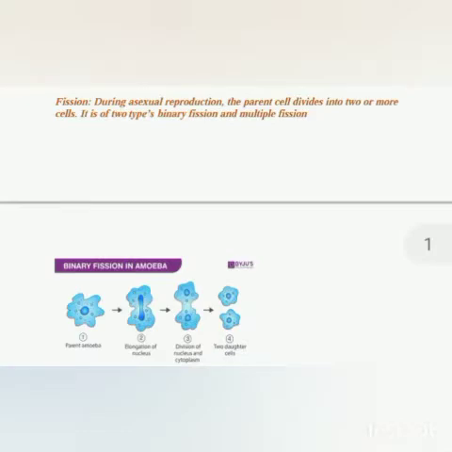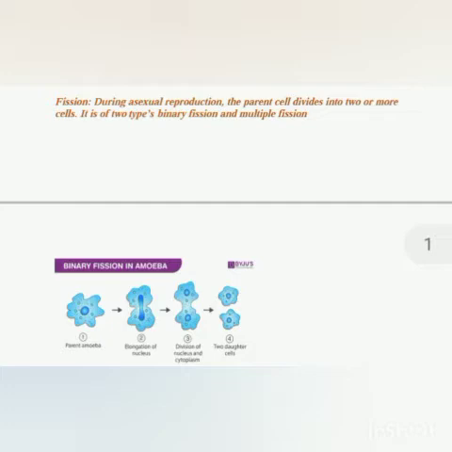What is fission? During asexual reproduction, a parent cell divides into two or more cells. So that is fission. Fission is of two types, binary fission and multiple fission. What is binary fission? Binary means bi, two. So here one cell divides into two, and it is generally observed in protozoans like amoeba.